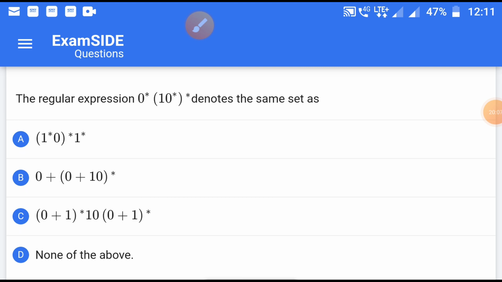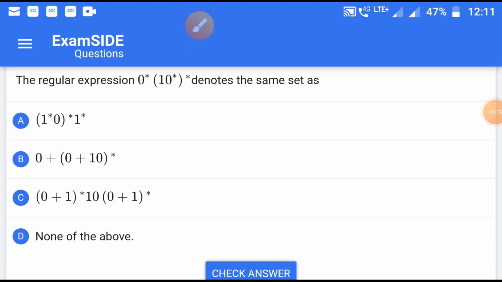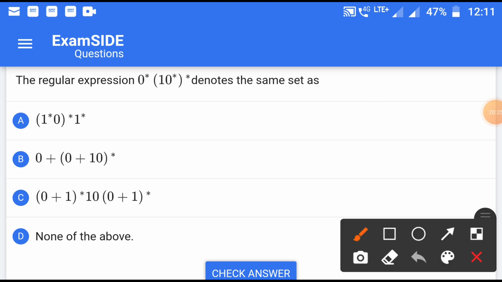Now move to the next question, that is, the regular expression (0*10*)* denotes the same set as. So just see that this is given as 0* 1 0* and 0*.